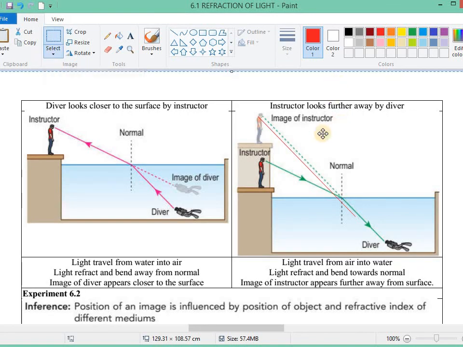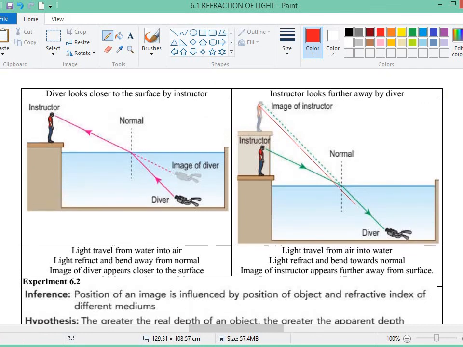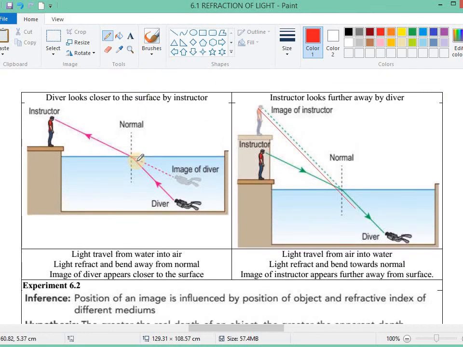We discuss one example situation here. We have a diver inside the water, under the surface. What happens when the instructor looks at the diver?